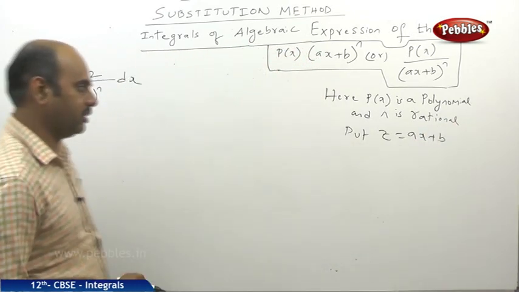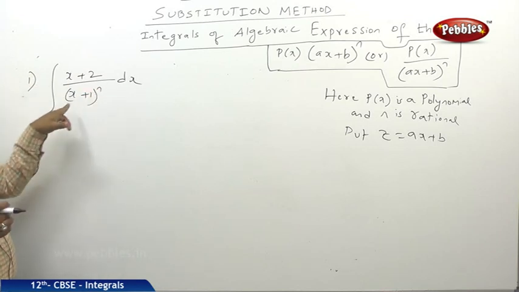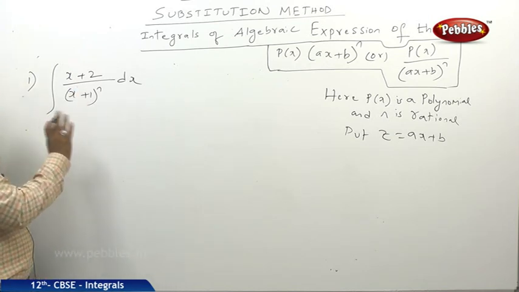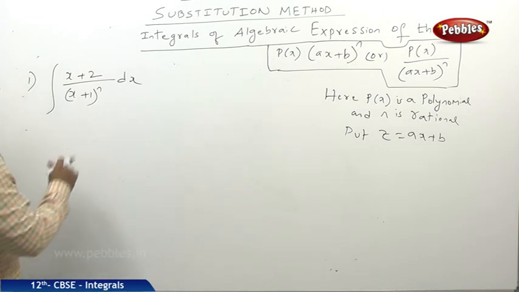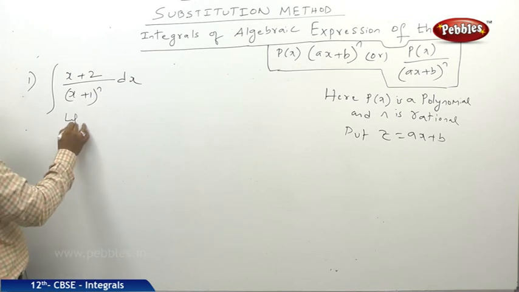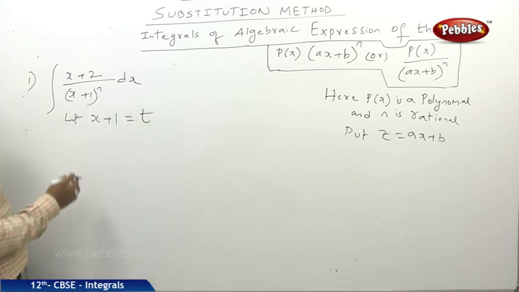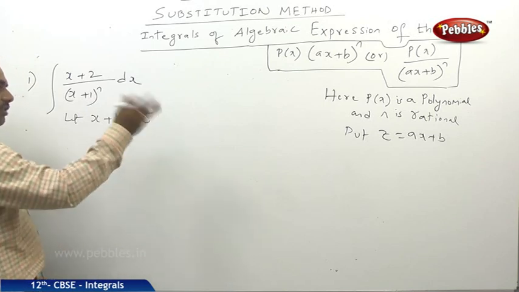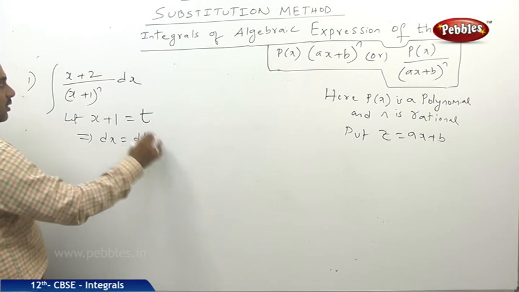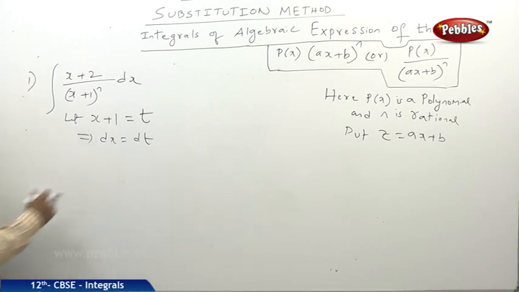Now I will be taking a problem: integral of x plus 2 upon (x plus 1) whole power n dx. If you observe carefully, it is looking like p of x by (ax plus b) whole power n. So this is p of x and this is (ax plus b) whole power n. Whenever this kind of problem comes, let x plus 1 is equal to t for my convenience. Here I said z, but that is up to your wish; you can put t also. So dx is equal to dt. But here x plus 2 is there, and 2 can be written as 1 plus 1. There is no loss for us.